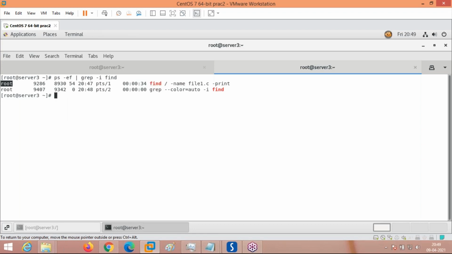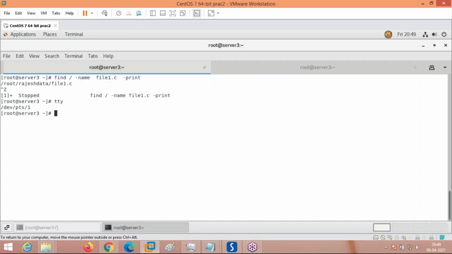This is the owner of the process who has created it, root. What is the process ID? This is the process ID 9286. Getting? See, this is how the process is created.